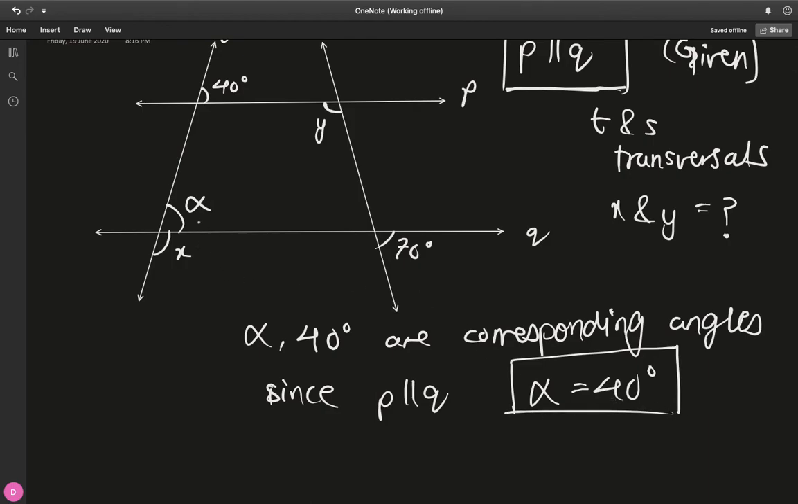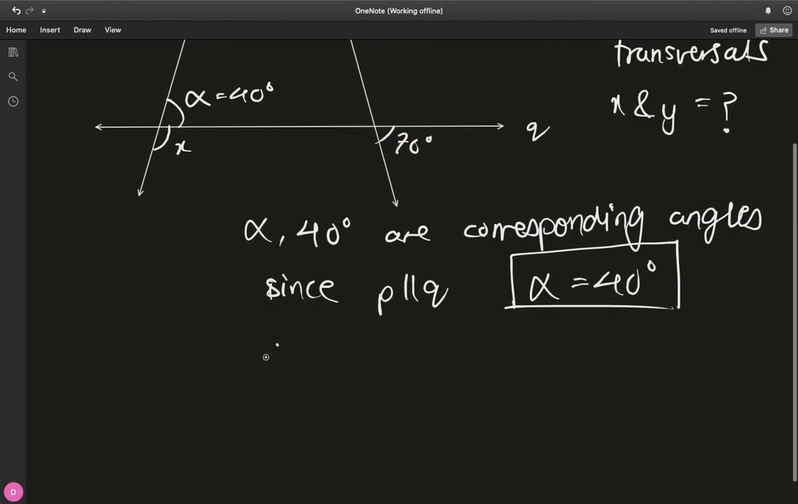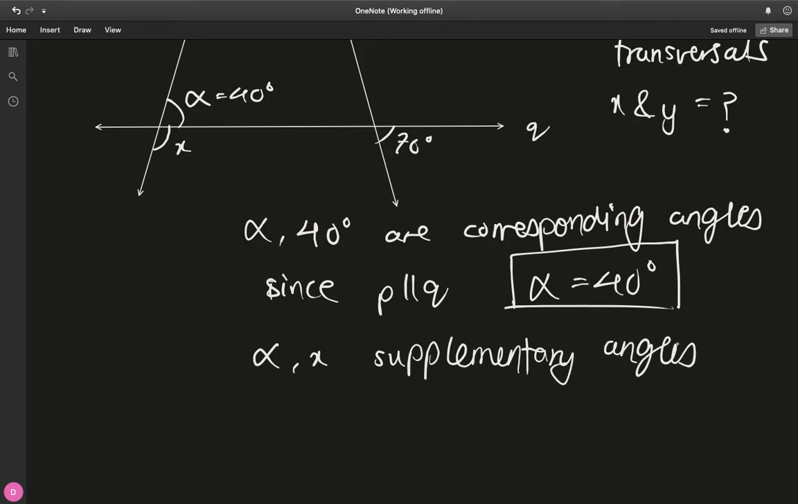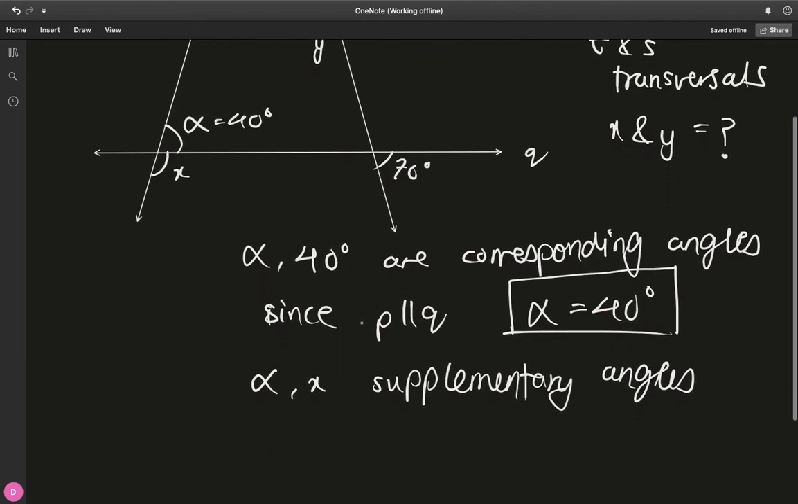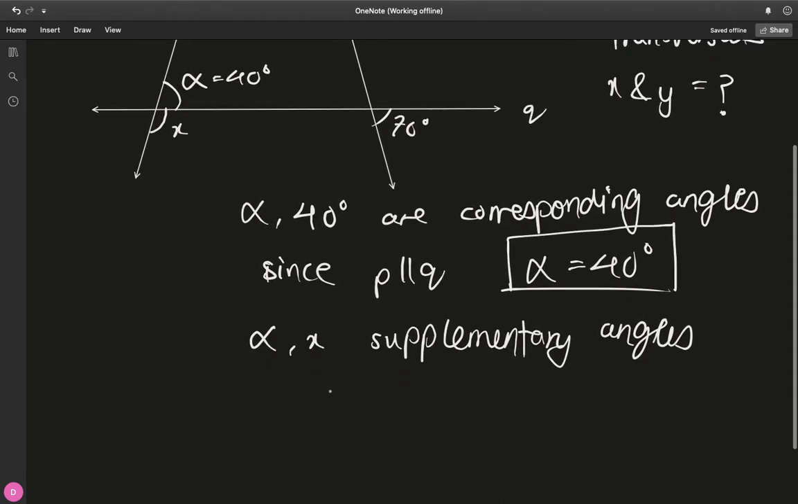But that is not our answer. Alpha is a variable we introduced. So this is 40 degrees, right? We just showed that. But is there any relation we can draw between alpha and x? Notice that they are on one straight line of T. So alpha and x are supplementary angles because they lie on a straight line. They should sum to 180 degrees, right? Because the total angular sum on a line is 180.